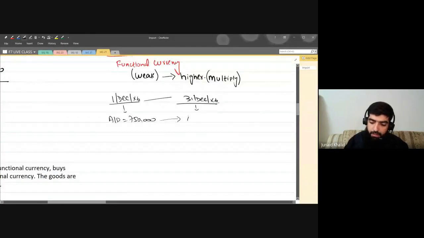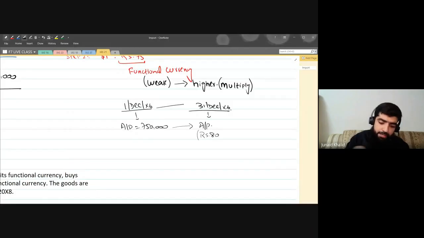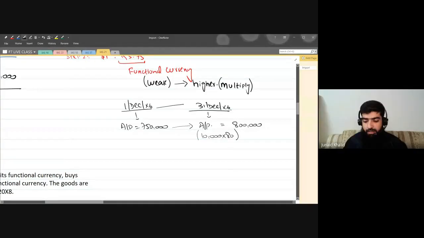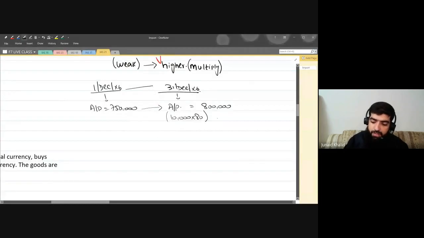Now I will not have to pay 750,000. Why? Because on the reporting date, the exchange rate is 80. So we have to multiply it by $10,000. So 10,000 multiplied by 80 makes how much? 800,000. Nice.